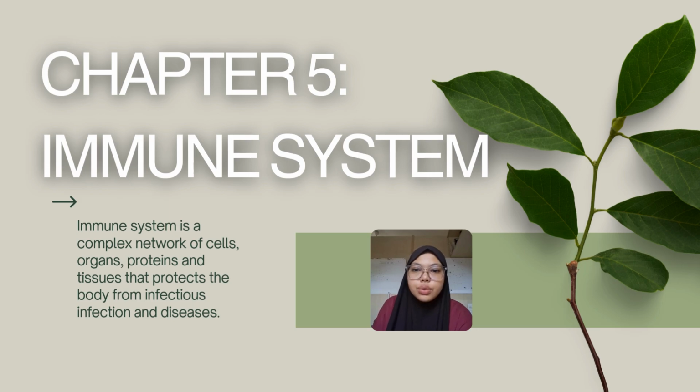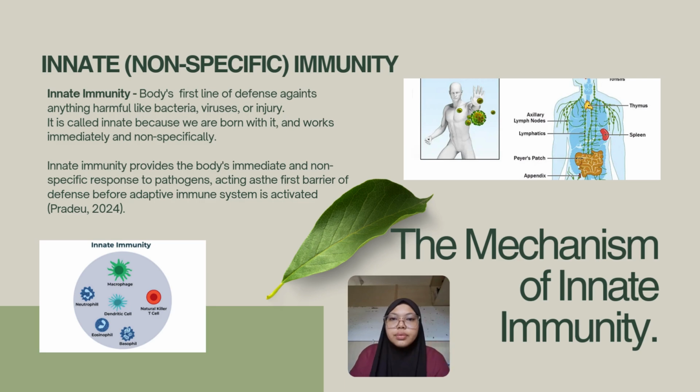2024292978. So today I will be talking about chapter 5 of the immune system. Okay, so what is the immune system? The immune system is a complex network of cells, organs, proteins and tissues that protects the body from infection and diseases.